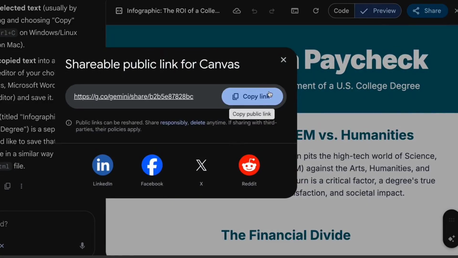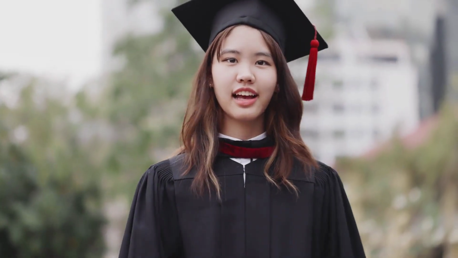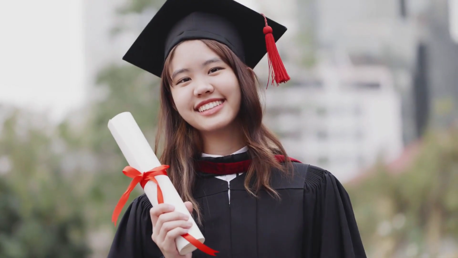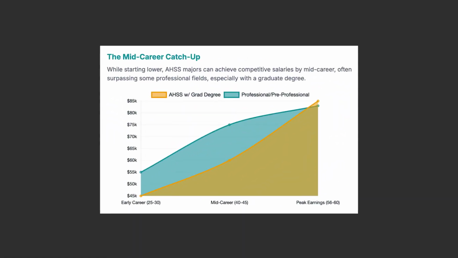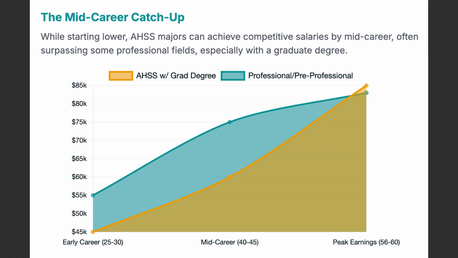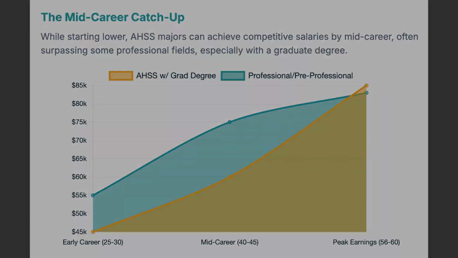So, what did Gemini's deep research reveal about the value of non-STEM degrees? While STEM graduates generally enjoy a clear early career earnings advantage, arts, humanities, and social science (AHSS) majors often achieve competitive salaries by mid-career, especially when they pursue graduate degrees.